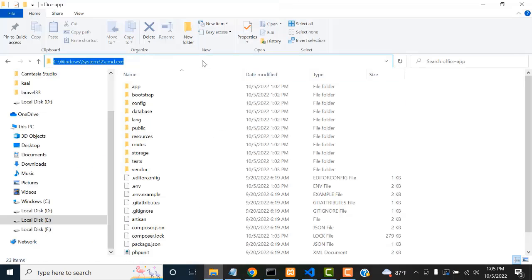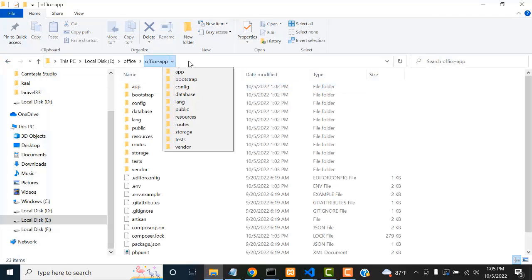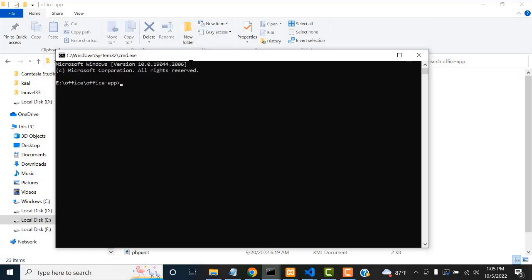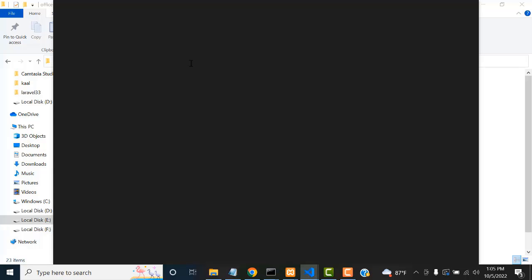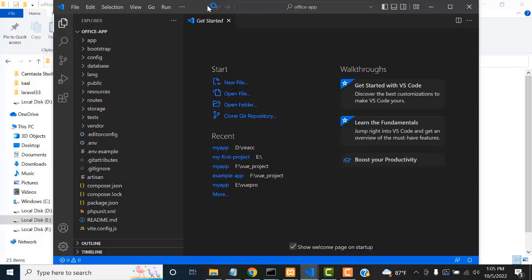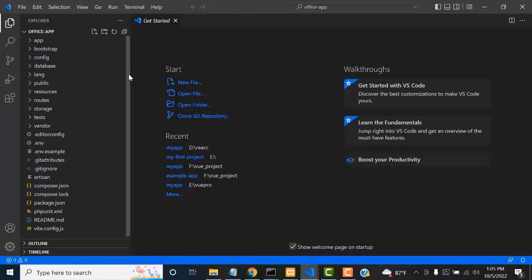Okay, I already installed it. After installing, type cmd. You go to your project. Okay, this is your project folder. Double click and open it. Inside the project, you can see here is the project directory, cmd. You have to open this whole folder in your VS Code editor. You just type this command: code space dot, press enter key, and all your folder will be opened in the VS Code editor, right here. Yes, trust the author, right? So all things are installed and opened into your folder, right?